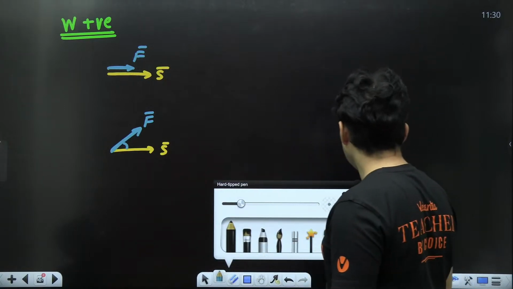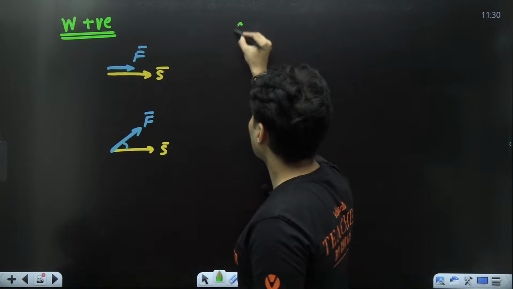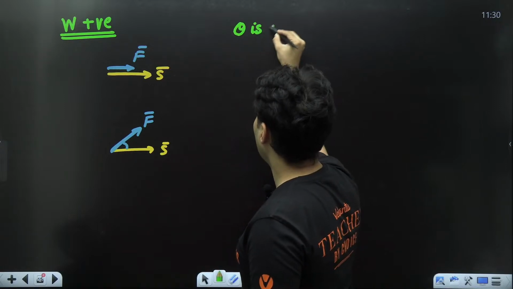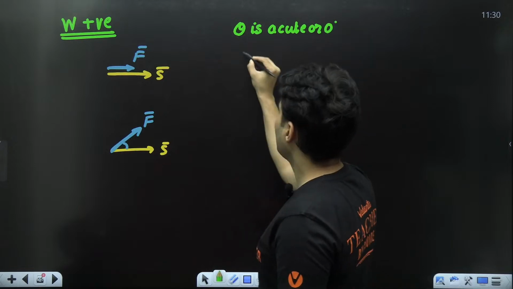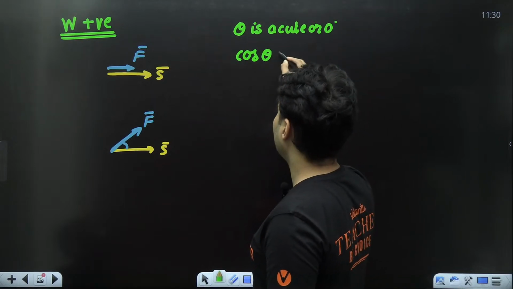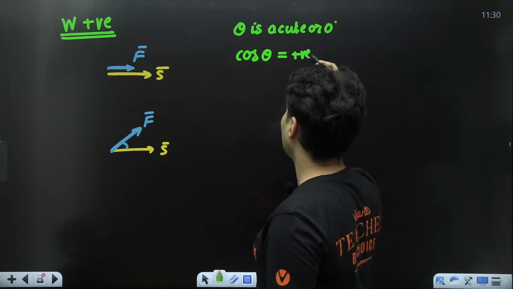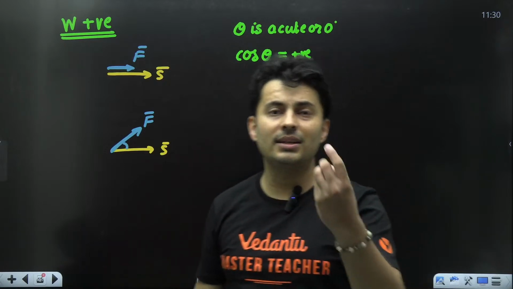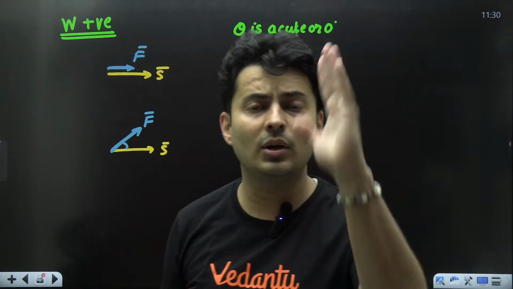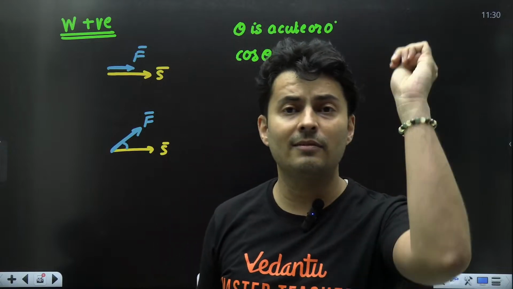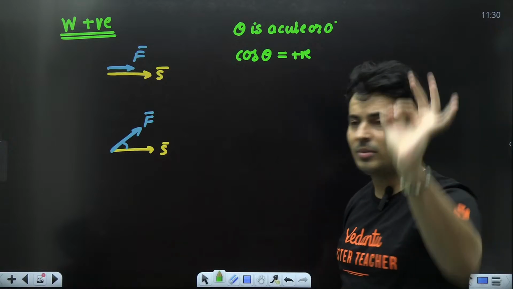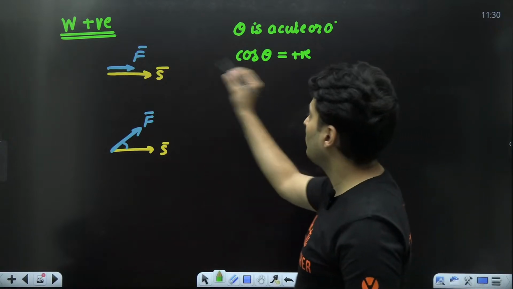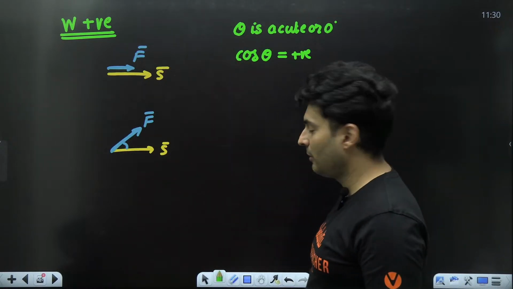So what happens when the angle is acute? Theta is acute or basically 0. The value of cos theta will be a positive number. Cos 0 is 1, cos 30, cos 60, cos 89, cos 80, cos 75, cos 28, cos 17. All these numbers will be positive numbers, because of which the work done will be positive.